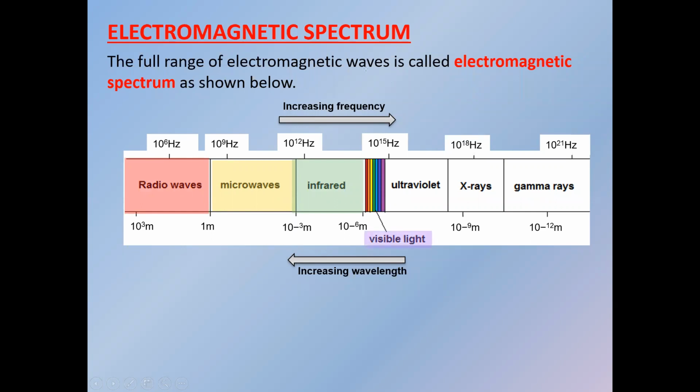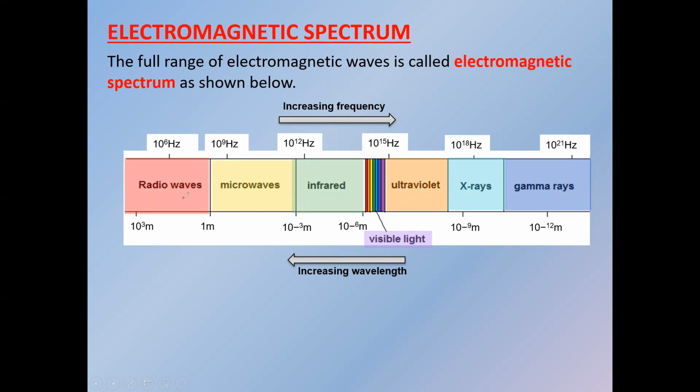Why do we call this visible? Because this is the only wave which we can see. Our eye is sensitive to it; all the other waves we are not able to see. That's why we call them visible rays. Order is also important. You have to learn the order.